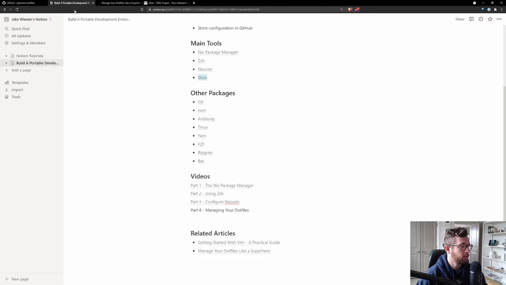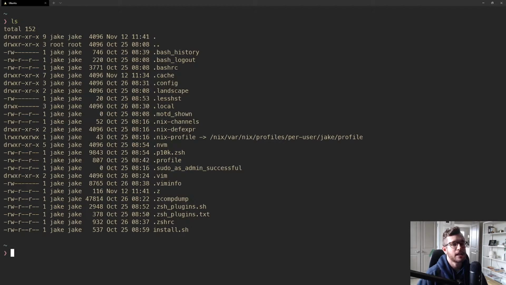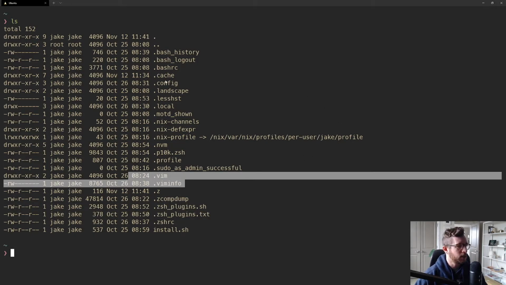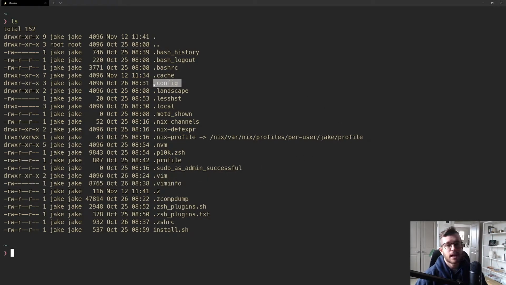Now, throughout this series, we've collected a bunch of dot files that are living in our home directory. We have files for ZSH. We have files for Vim, although we don't really use Vim. We have files in this .config directory for Neovim. We have a ton of stuff. Some of it we want to save. Some of it's auto-generated, and we don't really care about it.